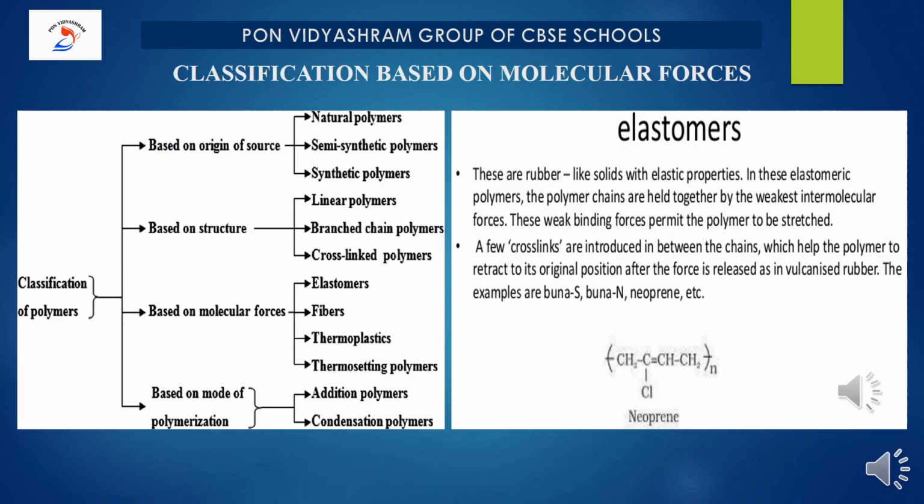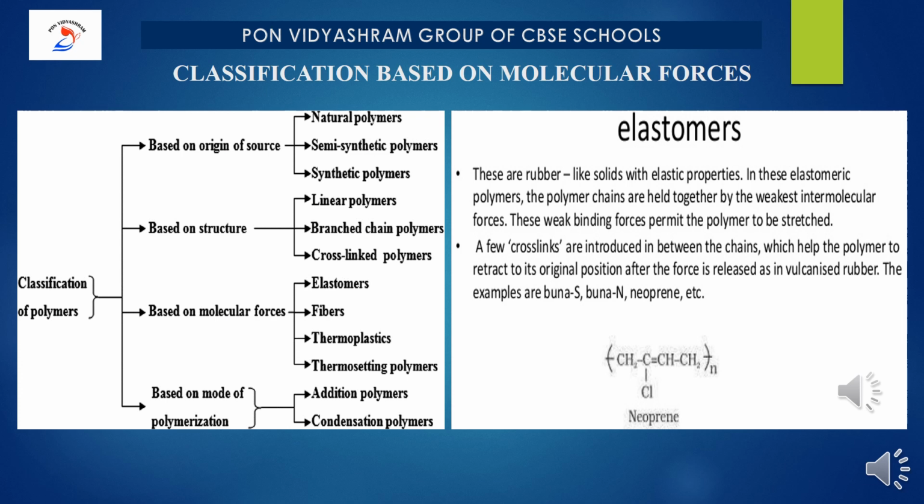The next classification is based on the molecular forces. Intramolecular forces are the forces that hold atoms together within a molecule. Already we have learned about it. In polymers, strong covalent bonds join atoms to each other in an individual polymer molecule. Intermolecular forces between the molecules attract polymer molecules towards each other.